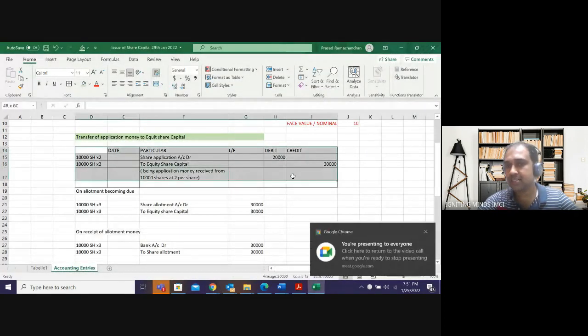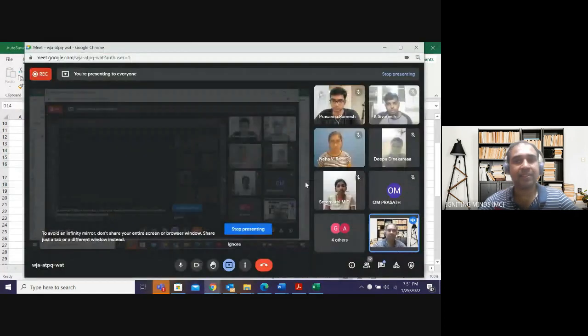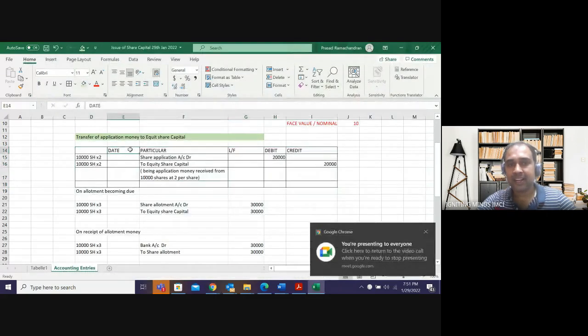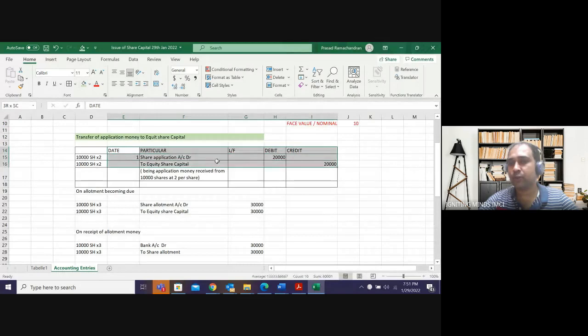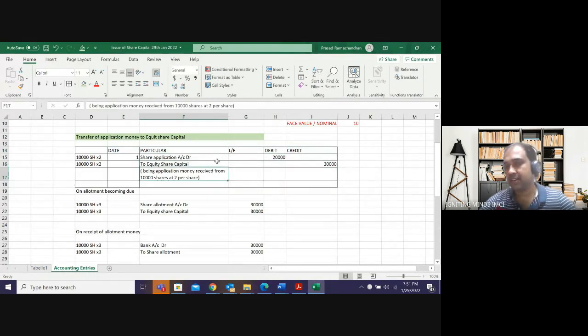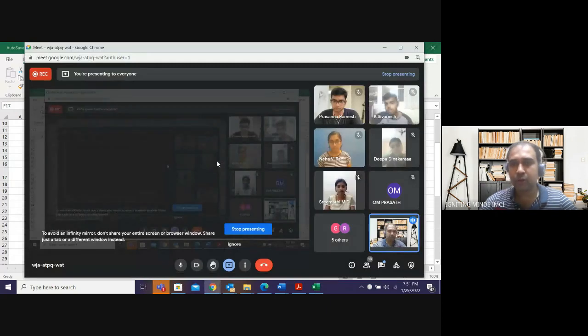I will not be following this because we are not taking 11th standard here. We are discussing foundation here. So for me, it is not important to tell you what format it is. Only for the first transaction, I'm telling you. If the date is not there, you can mention a serial number, but have these columns: date, particular, ledger folio, debit and credit. And this narration is very, very important. It's part of the journal entry. Ledger folio will always be blank. Clear?